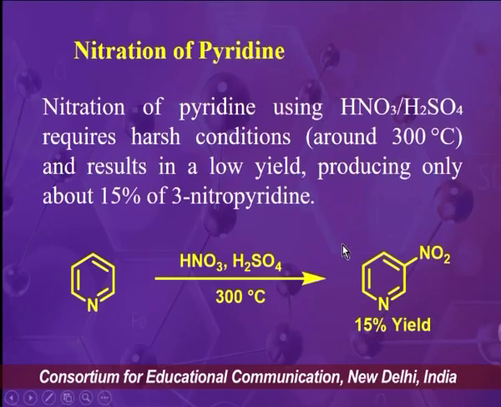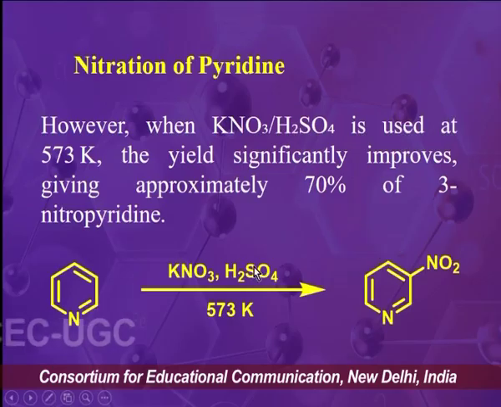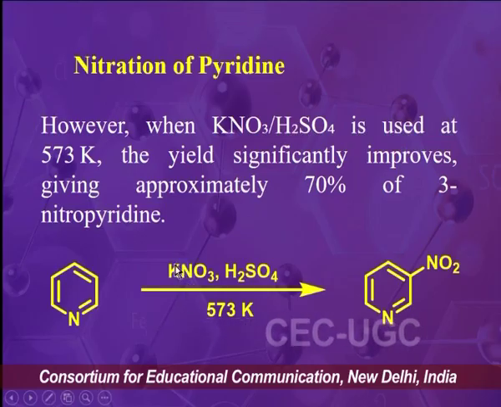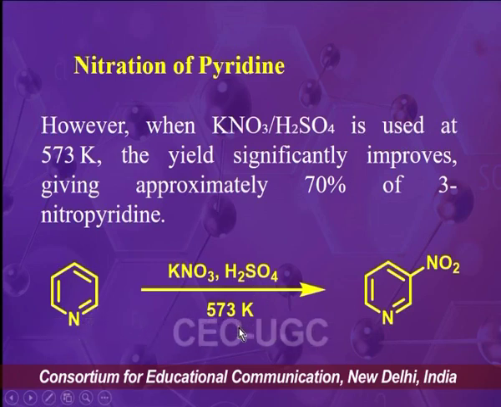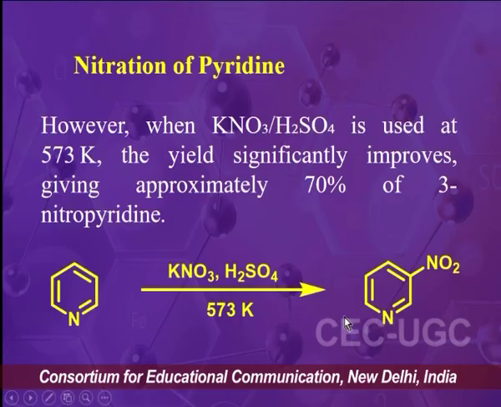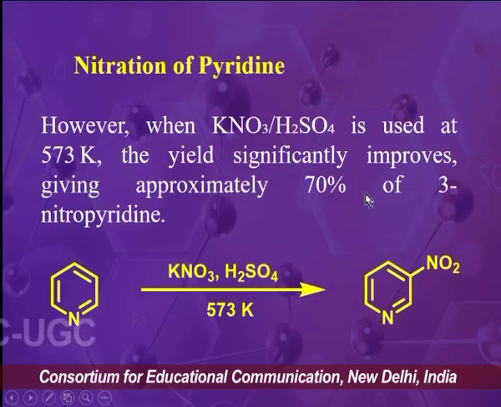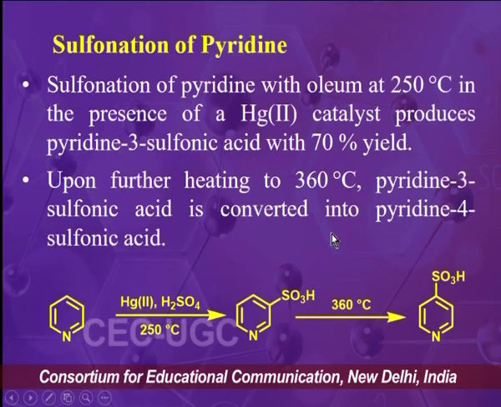So the yield can be improved by using potassium nitrate in place of nitric acid. When we react pyridine with potassium nitrate using sulfuric acid at 573 Kelvin, there will be formation of 3-nitropyridine in around 70% yield.